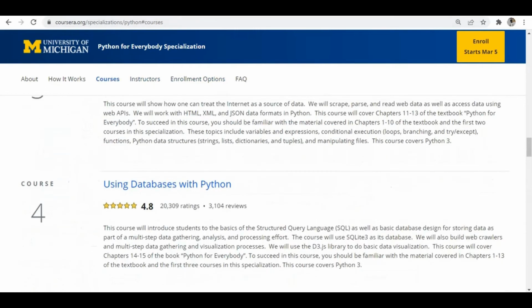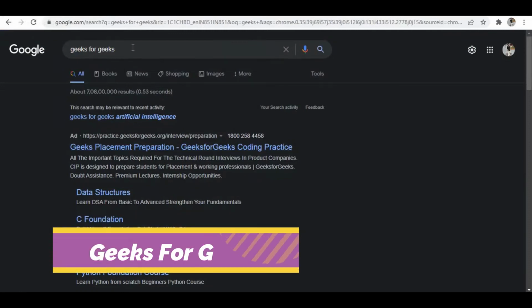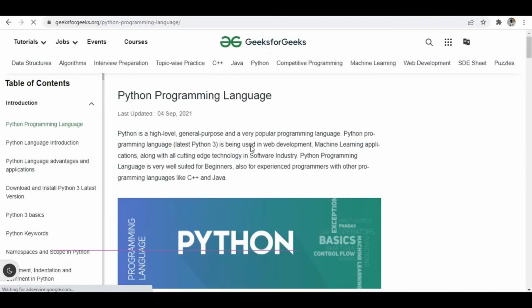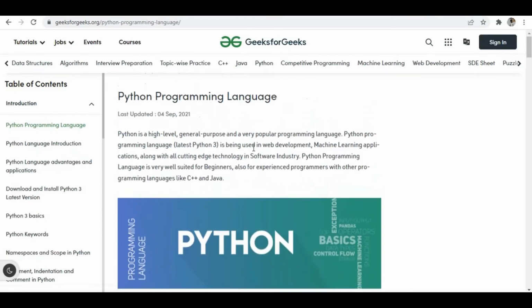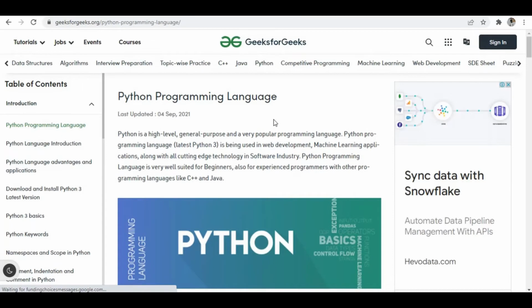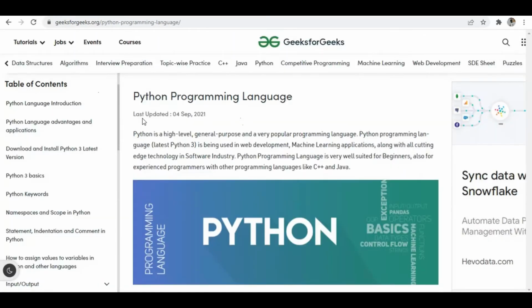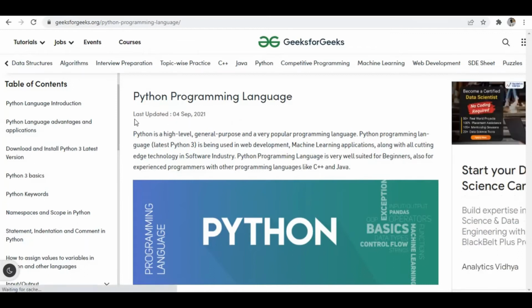And the second one, I don't call it a course. It's a website where you can learn Python. That's GeeksforGeeks. This is one of the best websites where you can learn Python. Even when I started learning Python, I used this. It's completely amazing how they structured this course. You can go through this and learn.